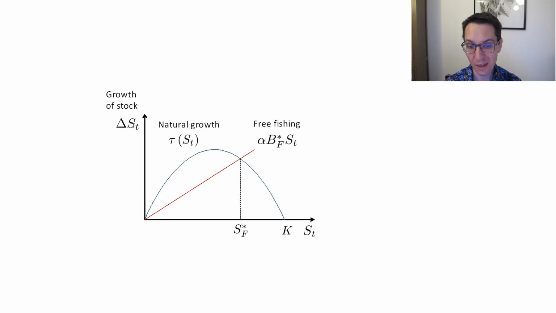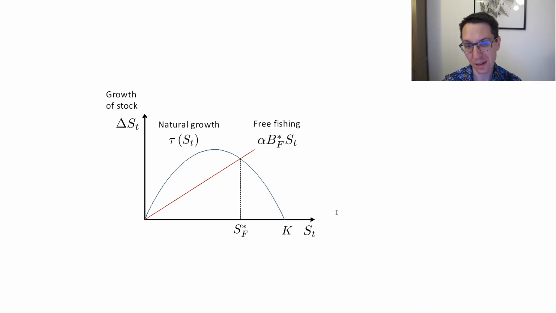Well, we have to look at what is harvest on this graph. So as you may remember, this delta ST was the natural increase in the fish stock if there is no harvest, and it was described by this blue line there, tau of ST.